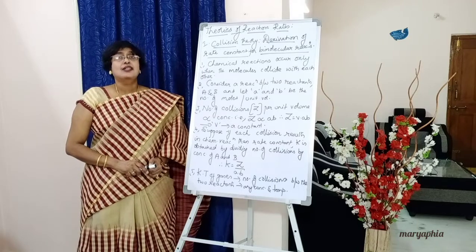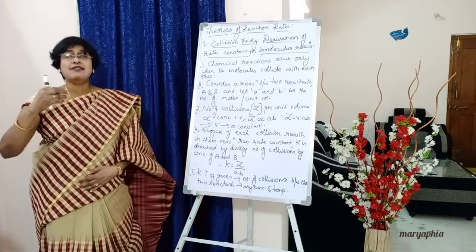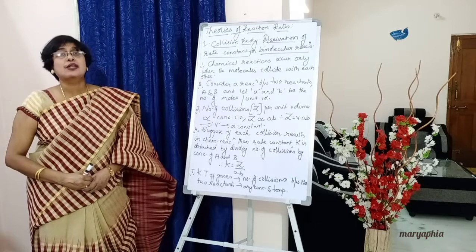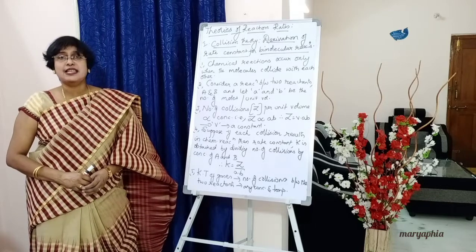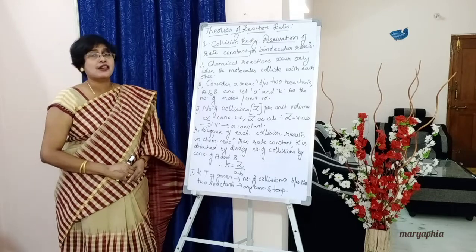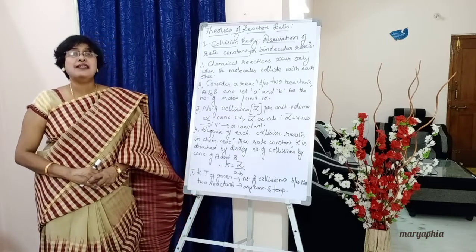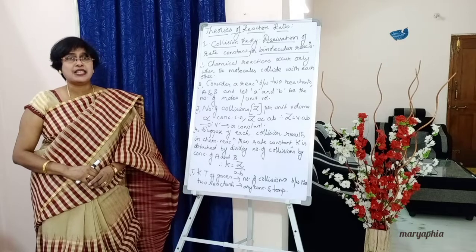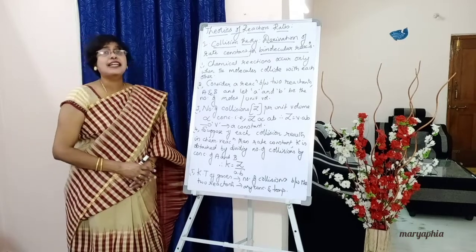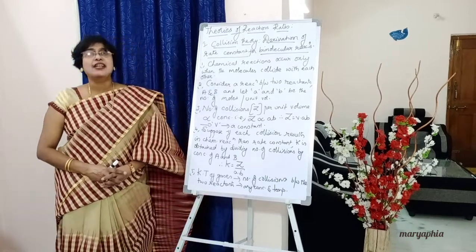We have learned few points under collision theory in Arrhenius equation. We will jot down those points again and also few more, and we will see what the expression for rate constant of bimolecular reactions is.